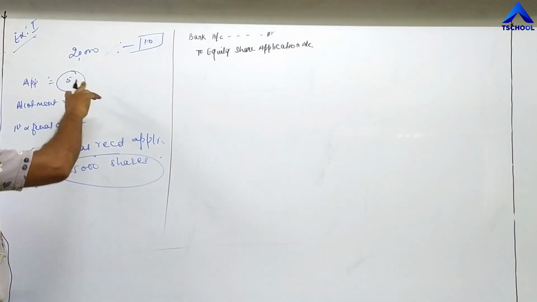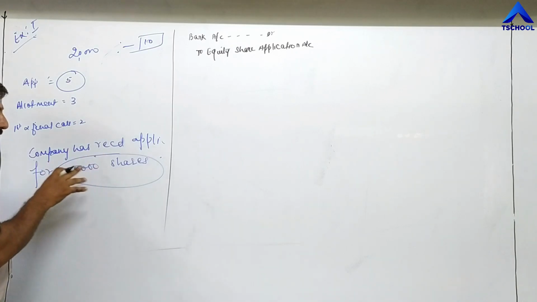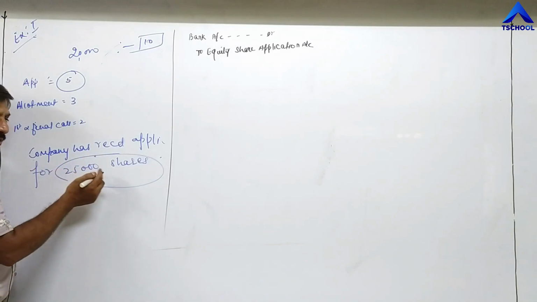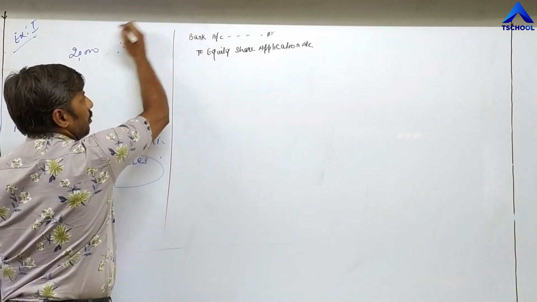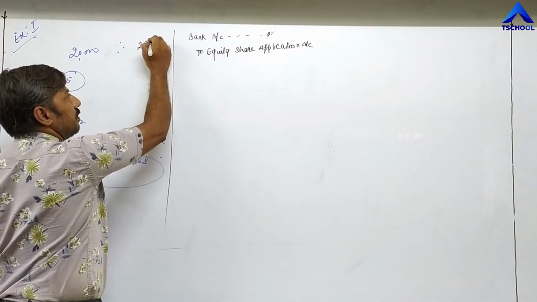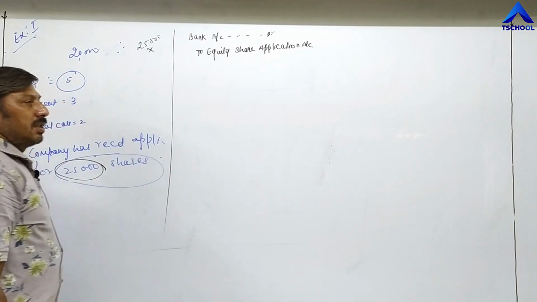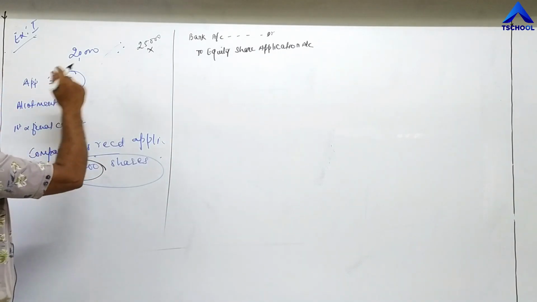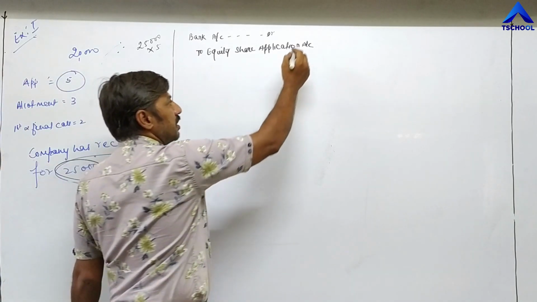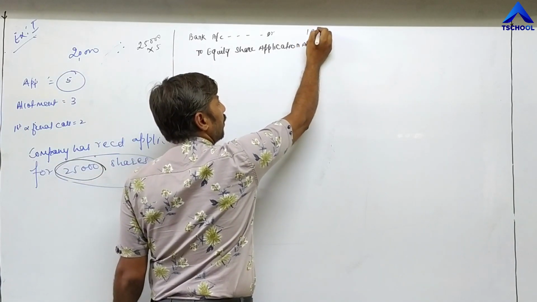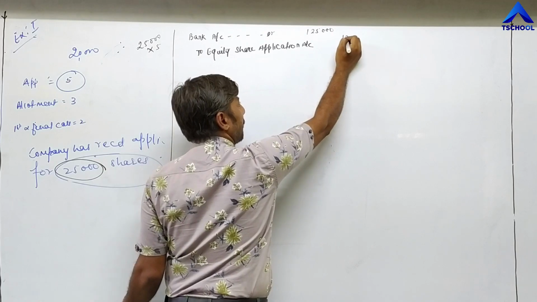How many share applications have we received? 25,000. For 25,000 shares, the company has received applications. So here I am preparing one note: 25,000 into 5, the value of the first installment. The company has received 1,25,000 rupees.